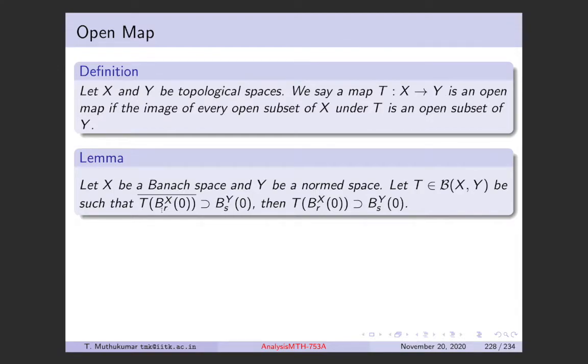If the closure of T of B_R^X(0), which is in Y now, contains the ball of radius S centered at 0 in Y, then actually T of B_R^X(0) contains B_S^Y(0). So we say if the closure contains this ball, then the set itself contains that.